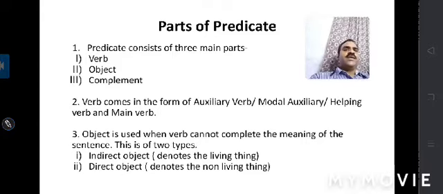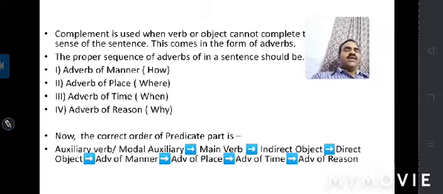Object is used when the verb cannot complete the meaning of the sentence. This is of two types: first is indirect object and second is direct object. Indirect object denotes a living thing and direct object denotes a non-living thing. So this is all about the predicate part, and one more, that is the complement.